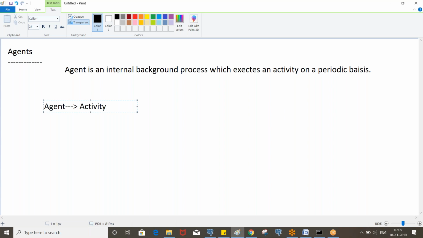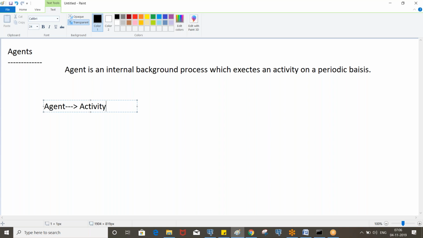Okay, so currently in our application, we are sending an email after submitting the borrower details, right? So we have invoked an activity in the post processing of borrower details. Now, I don't want to send an email to the borrower immediately. We need to send an email at one point of time in a day. Let's say we are processing 100 borrowers a day and we need to send an email to the borrowers at a time, let's say 5 o'clock in the evening every day.